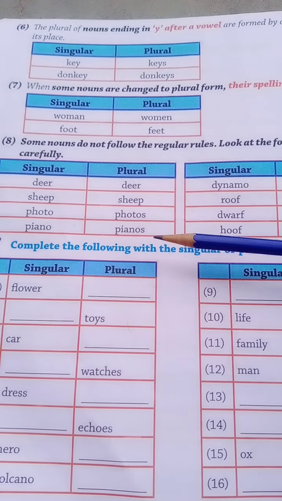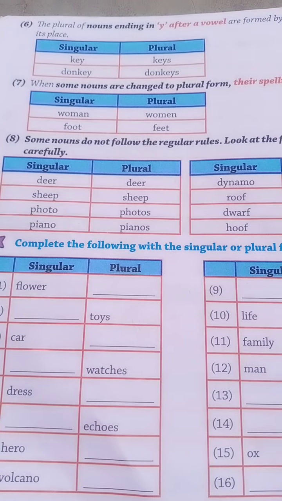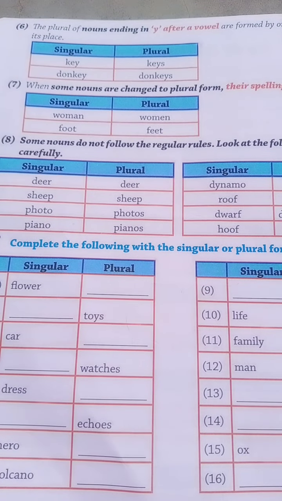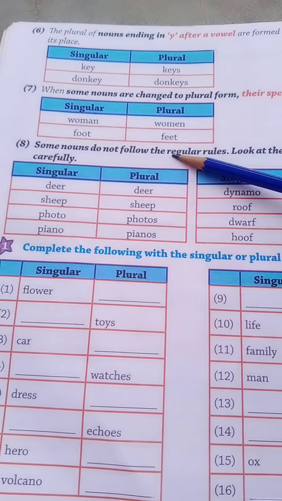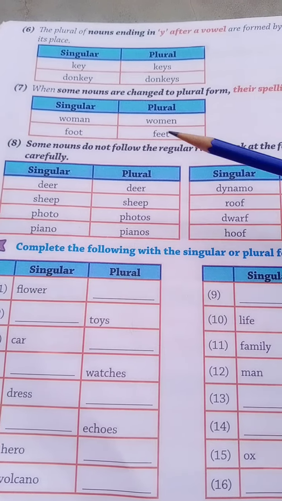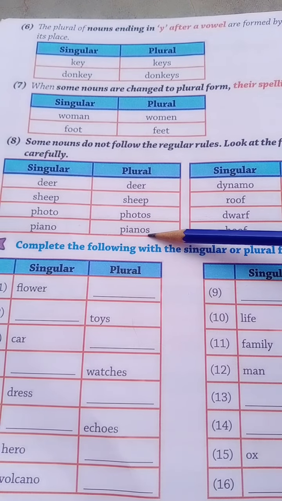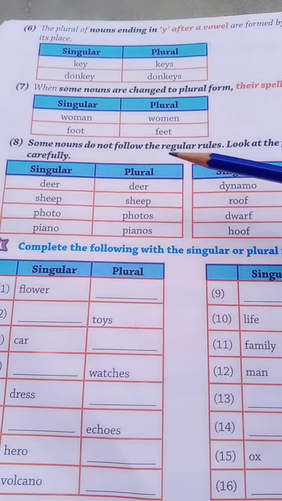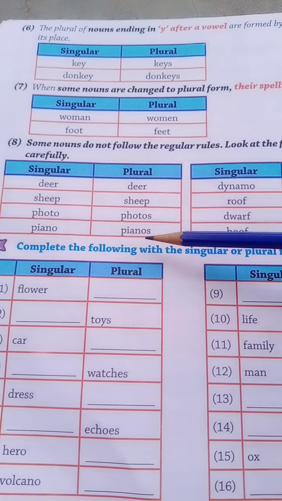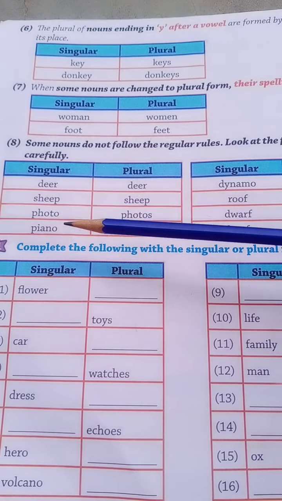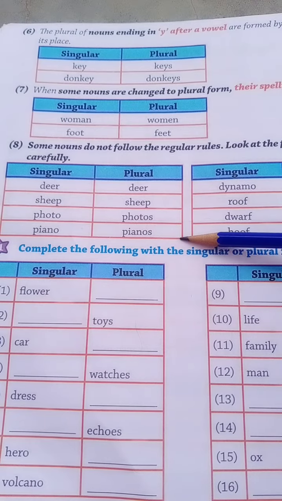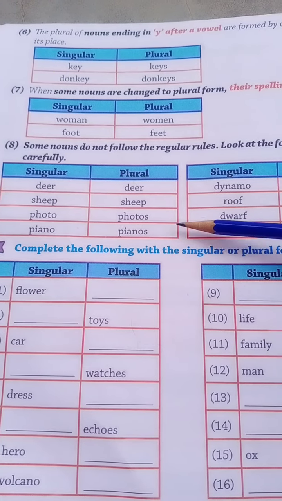Mostly we add s here. O is the vowel sound, you know, so piano changes to pianos.